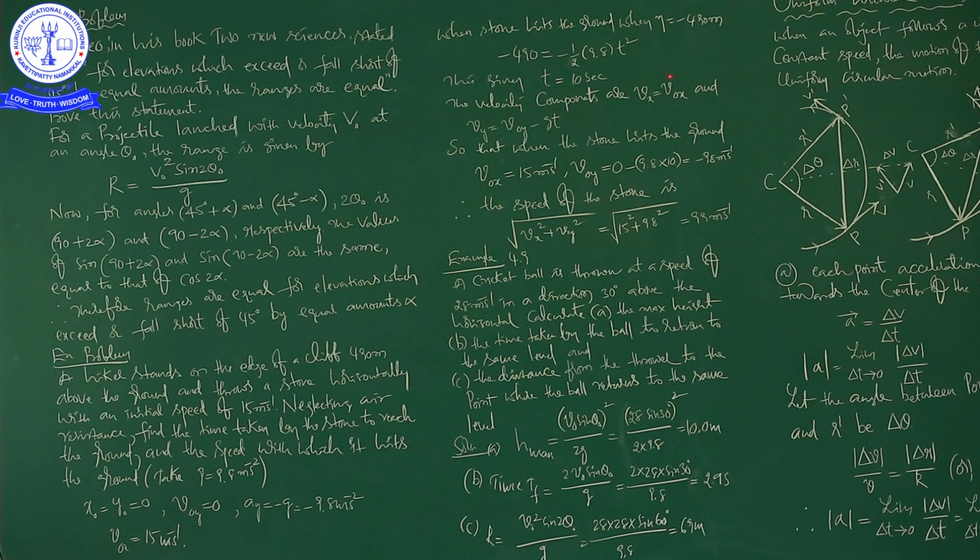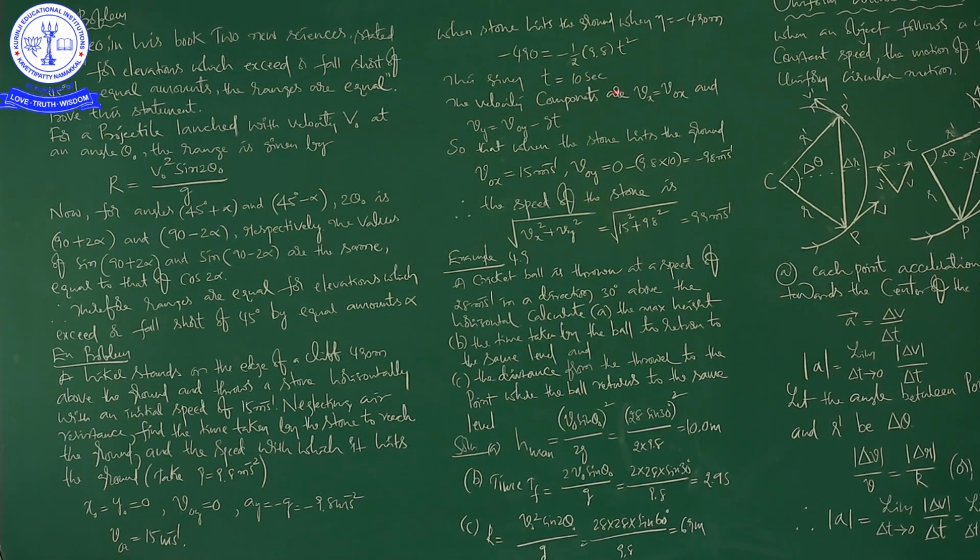So here the formula we need to consider is Sy, otherwise y, is equal to Vy into t plus half Ay into t square. Ay means acceleration in the vertically downward direction, that is 9.8, and we already know, including the sign, it is minus because it is going to decrease. So we equate these two, and we will get t is equal to 10 seconds. If you solve this equation we get t is equal to 10 seconds.